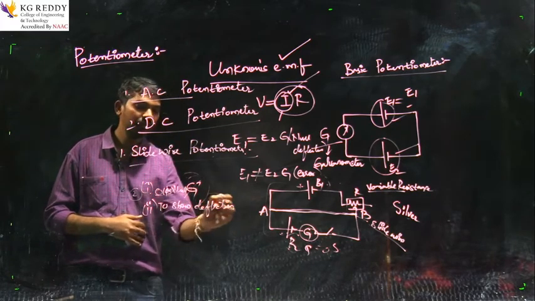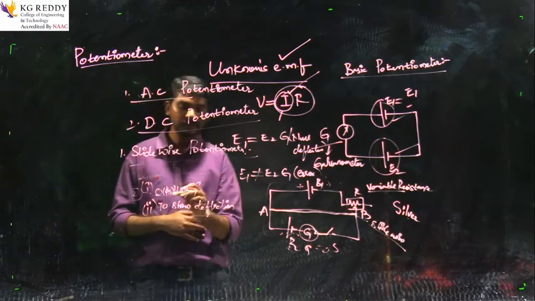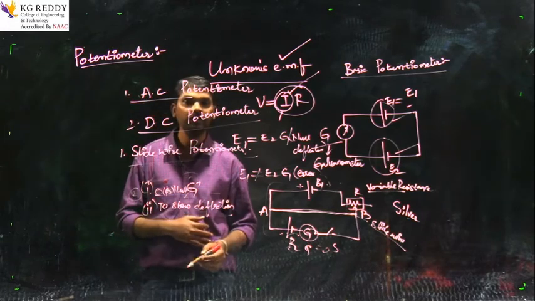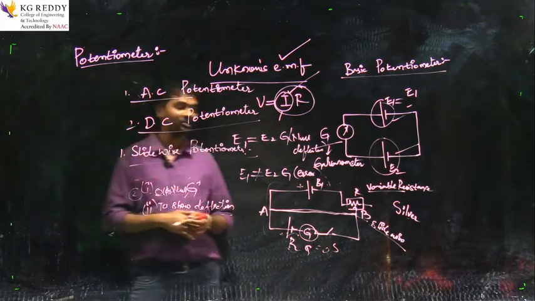In any galvanometer we need two things: one is to obtain a null deflection, and the second is to show some deflection.